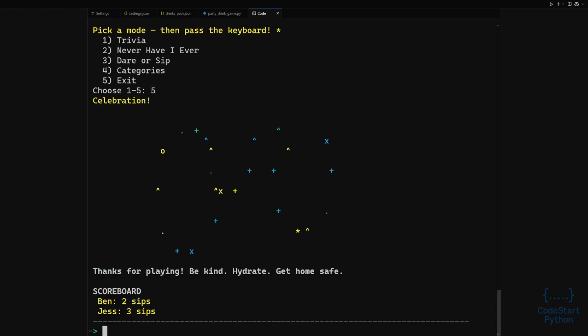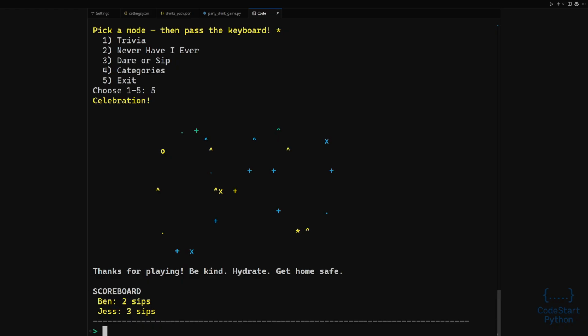Now a short note about content packs. The default pack lives in the code for convenience. To customize your own game, create a file named drinks_pack.json. Place it next to the program file. In the JSON, you can add trivia questions with choices and answers and penalty values. You can add never have I ever statements with penalty values. You can add dares with penalty values. You can add categories with titles and penalty values. The loader will read your file on startup and replace the defaults. This gives you endless room for themes such as movie night or retro games or office party or holiday specials.